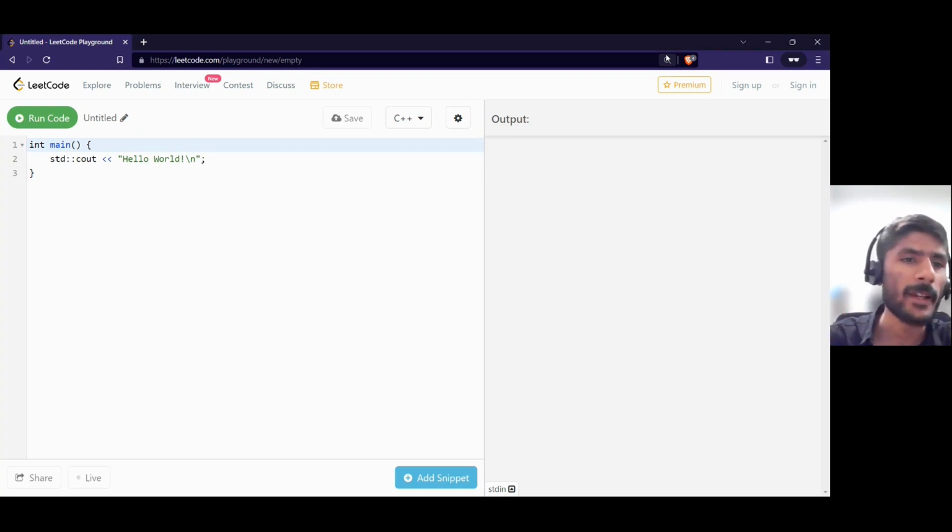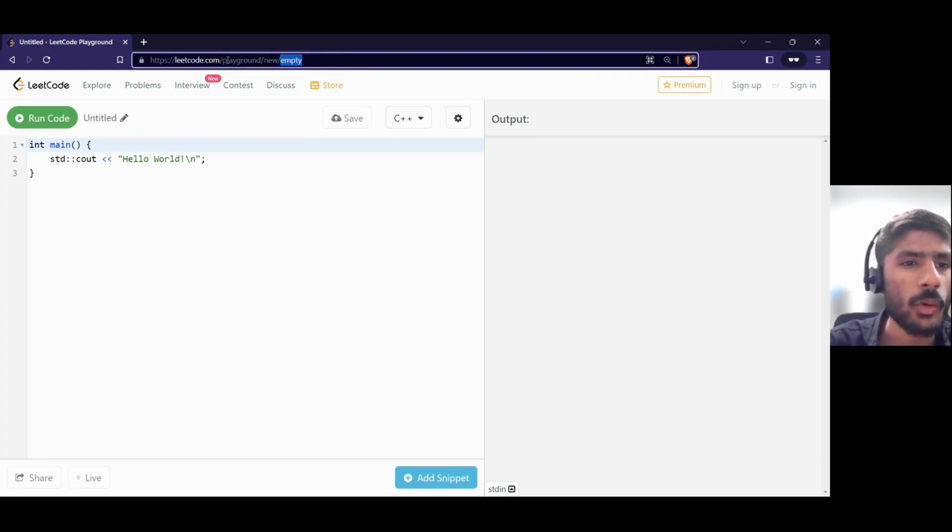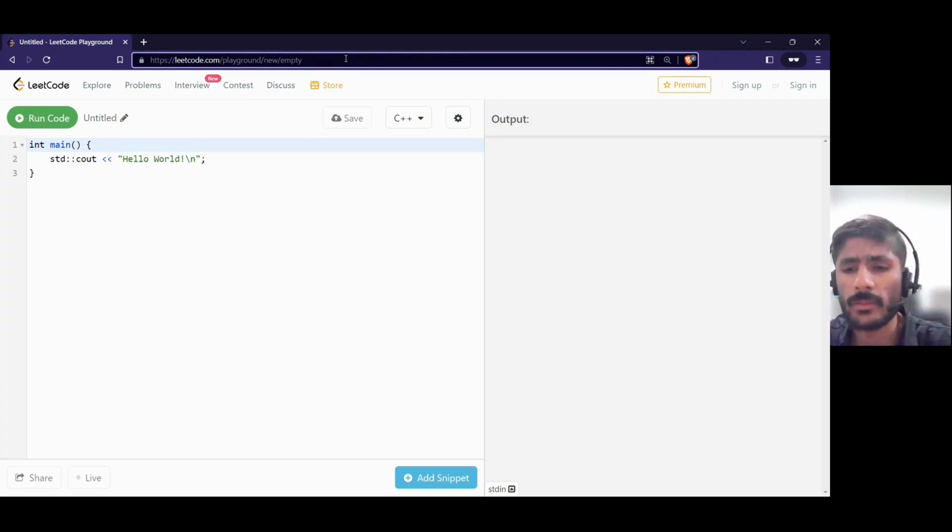There's a tool called Playground in LeetCode. What you have to do is copy this website, leetcode.com/playground/new. Basically, this is an online compiler. Now, what is a compiler, you may ask me? What is a compiler and what are the terms?